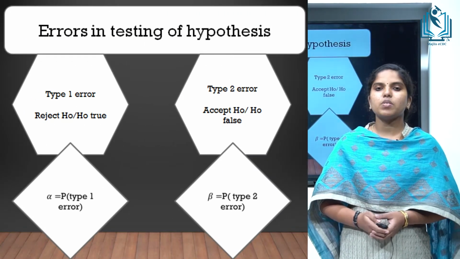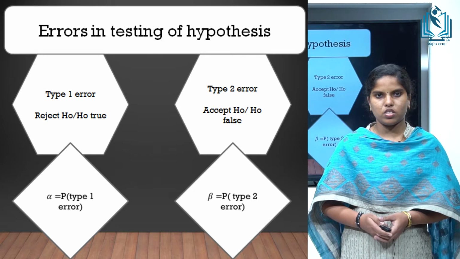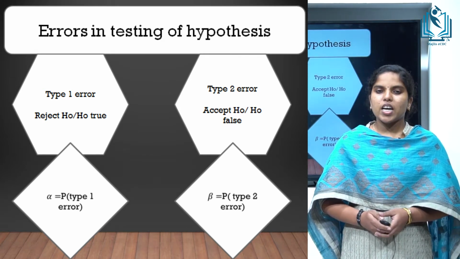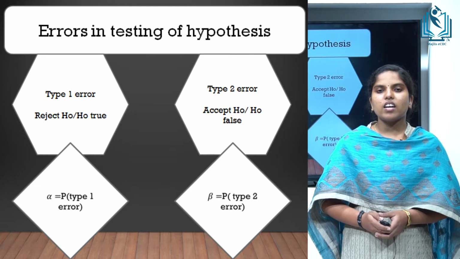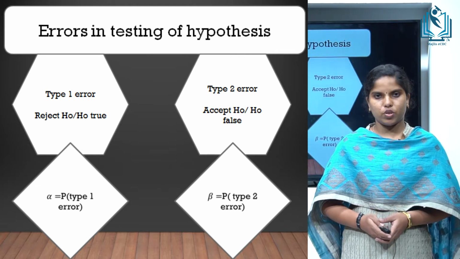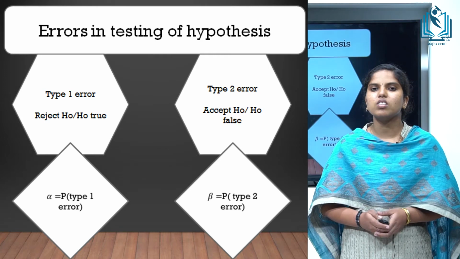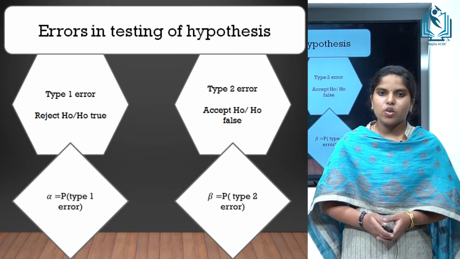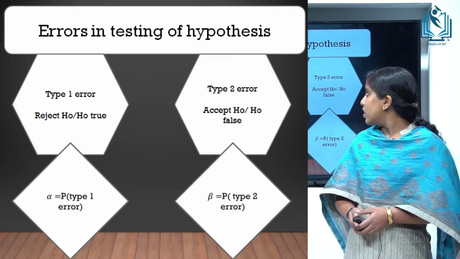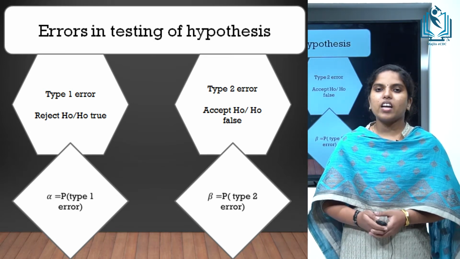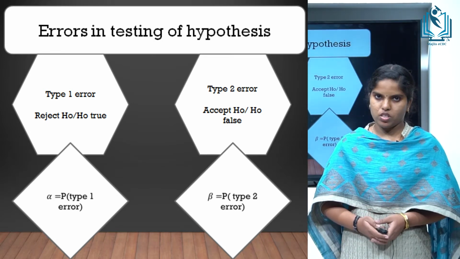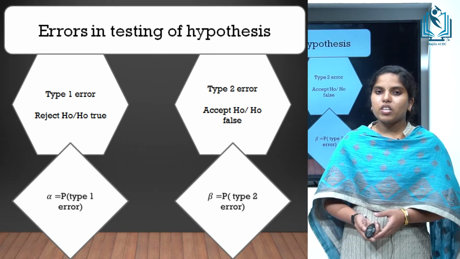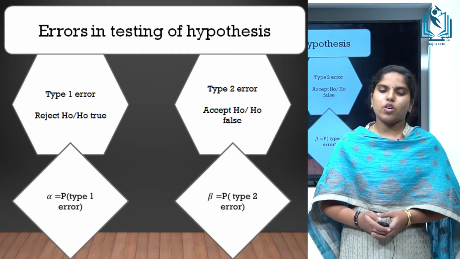Errors in testing of hypothesis. There are two types of errors in testing of hypothesis, type 1 error and type 2 error. Type 1 error is the error of rejecting the null hypothesis when it is actually true, and the probability of type 1 error is denoted by alpha. Then type 2 error is the error of accepting a null hypothesis when it is actually not true. The probability of type 2 error is denoted by beta.